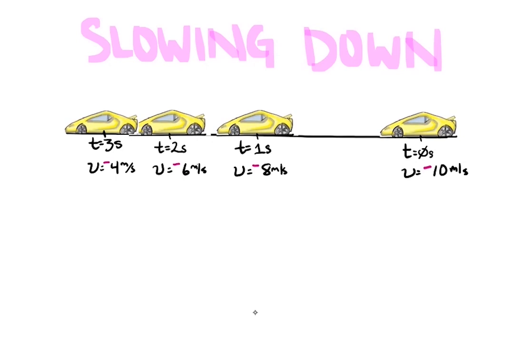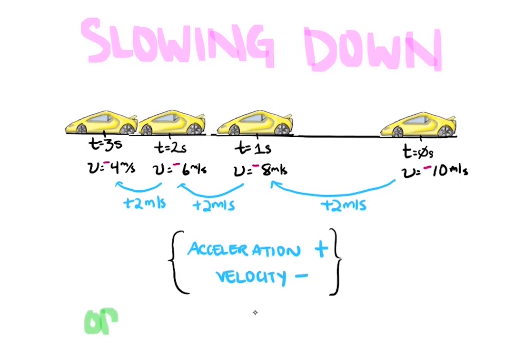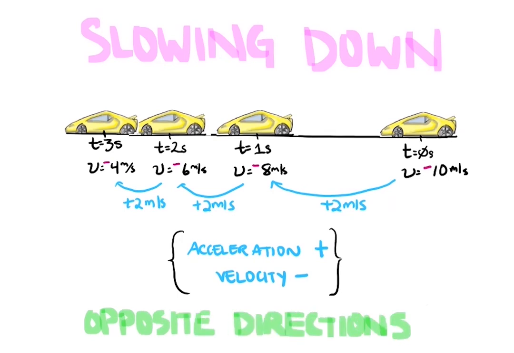What number can I use to go from negative 10 to negative 8? Well, that would be a plus 2. And again, from negative 8 to negative 6, from negative 6 to negative 4, we need to add the value of 2. In this case, acceleration is a positive value while velocity is a negative value. As they are in opposite directions, I know the object is slowing down. If that's true, then when an object is gaining speed, the velocity and acceleration are in the same direction.